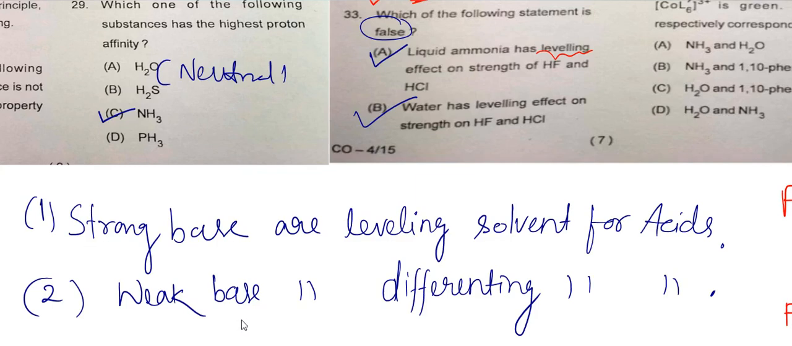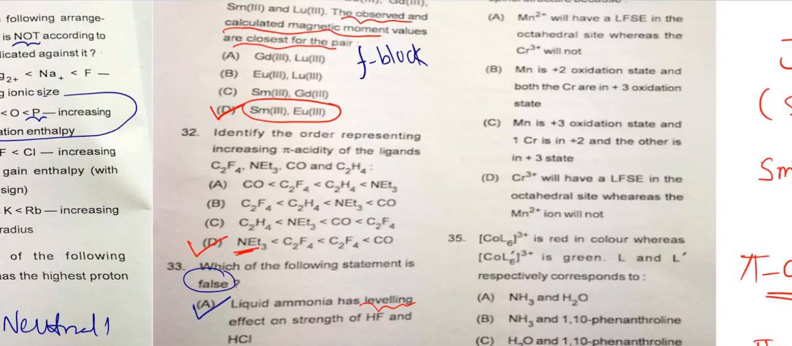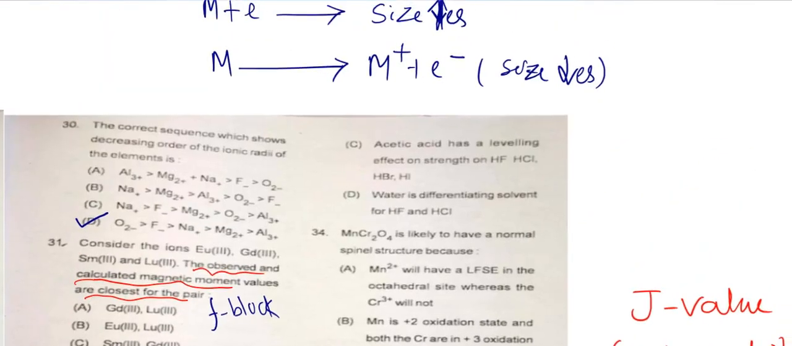For a weak acid it has the leveling effect. Why? Because if a weak base has a differentiating effect, then if you reverse the statement, a weak acid has a leveling effect. You only have to remember these two statements, you don't need to worry about anything else. So option C is also a correct statement.